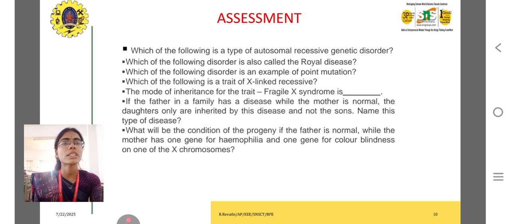Which of the following is a type of autosomal recessive genetic disorder? Which of the following disorders is also called the royal disease? Which of the following disorders is an example of point mutation? Which of the following is a triad of X-linked recessive? The mode of inheritance for fragile X syndrome: the father in a family has a disease while the mother is normal, and only the daughters inherit the disease, not the son. Name this type of disease. What will be the condition of the progeny if the father is normal while the mother has one gene of hemophilia and one gene of color blindness on one of the X chromosomes?